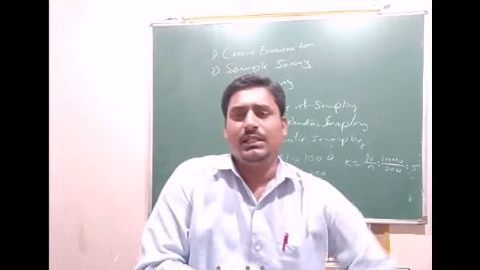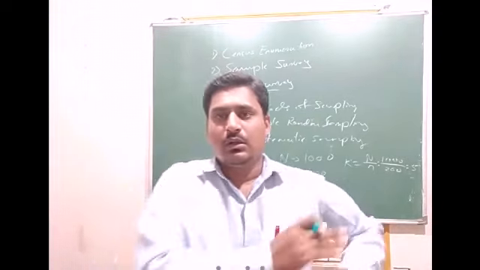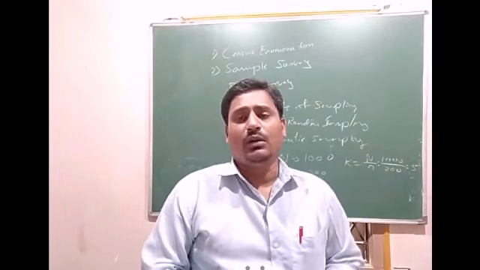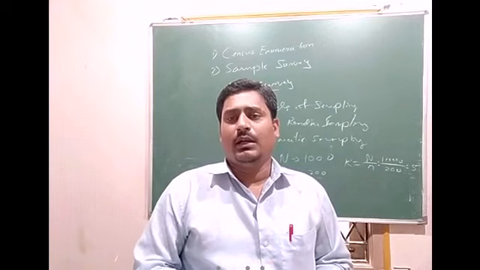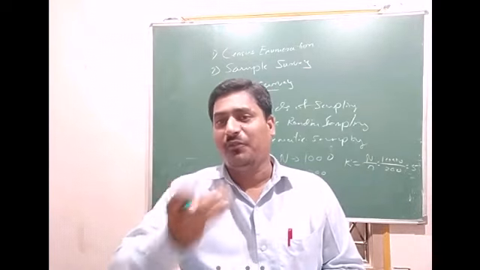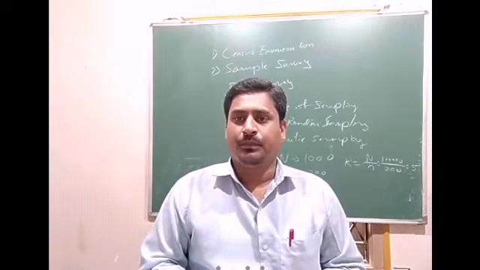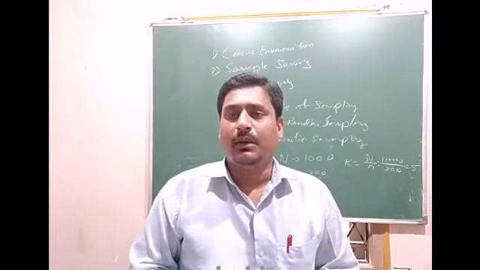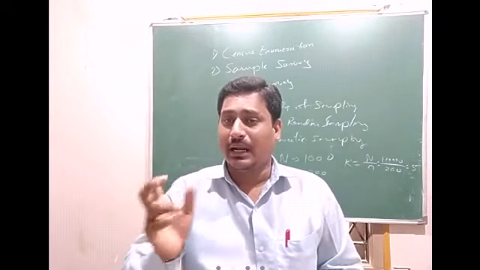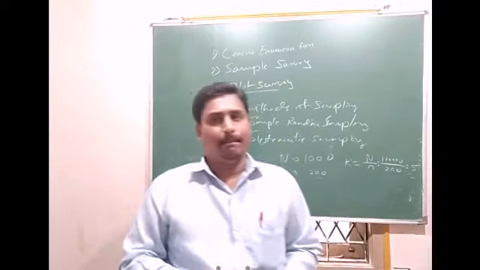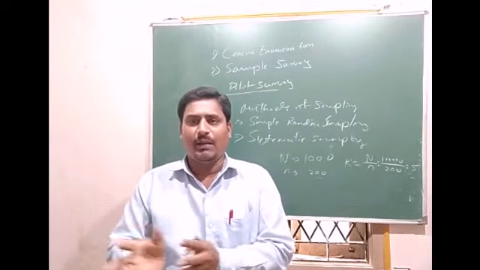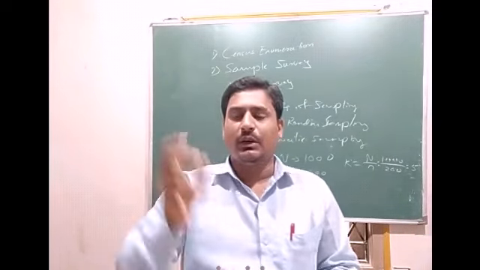So this is fixed. The 1000 students are numbered 1 to 1000, and randomly I will pick the first number. From the first 5 numbers, I will pick one number randomly by the lottery method. I will put chits numbered 1 to 5 and select one chit.